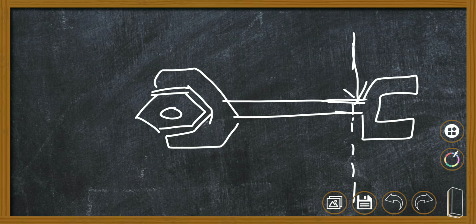Here I am applying a force of 5 newtons, or let us simply say it is F, applied on the wrench so that it starts twisting the nut.